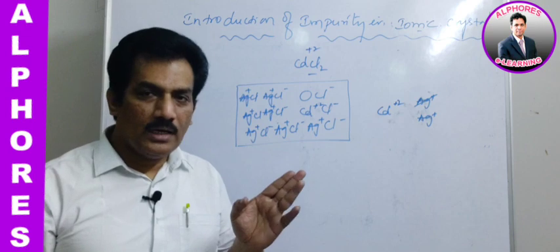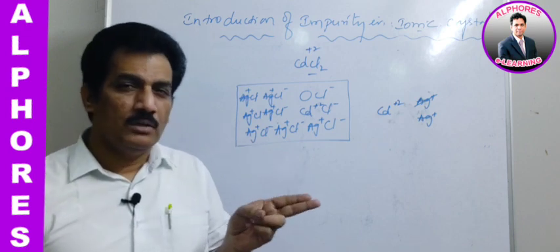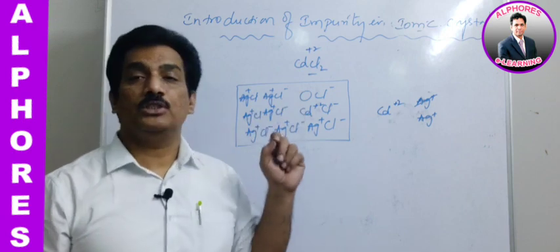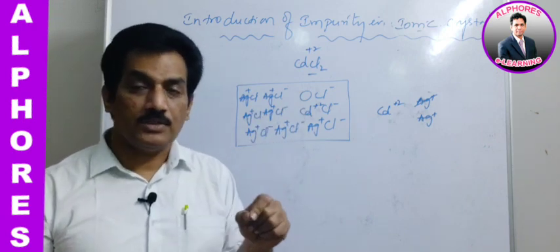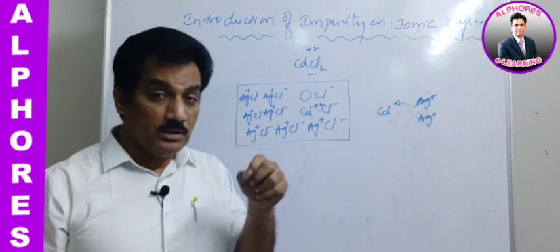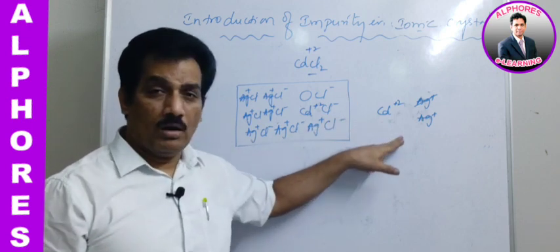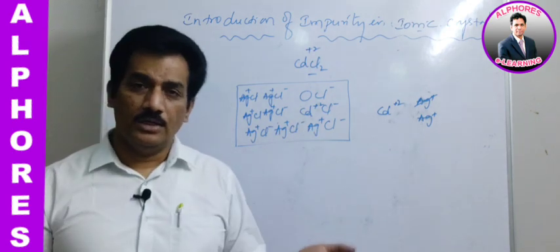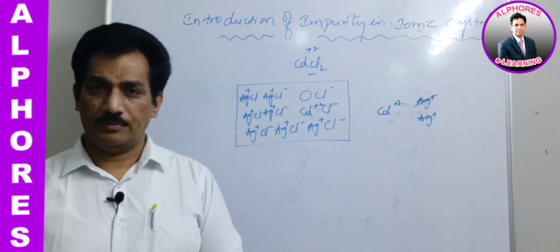So each cadmium can replace 2 silver ions, one position is occupied by it and the other position is vacant. That's why when the oxidation state of the impurity ion is more than the substituted ion, a vacancy will be created. Once a vacancy is created, it is responsible for the conductivity.